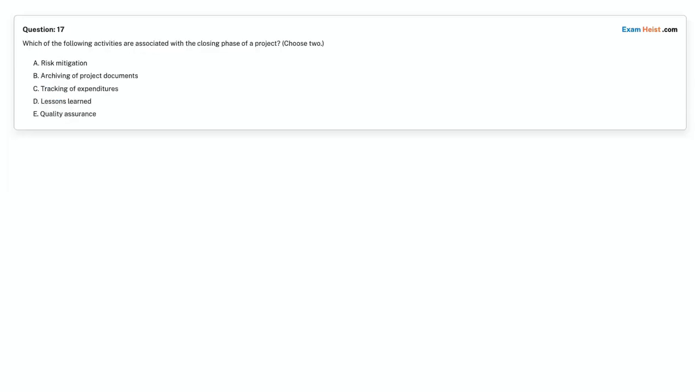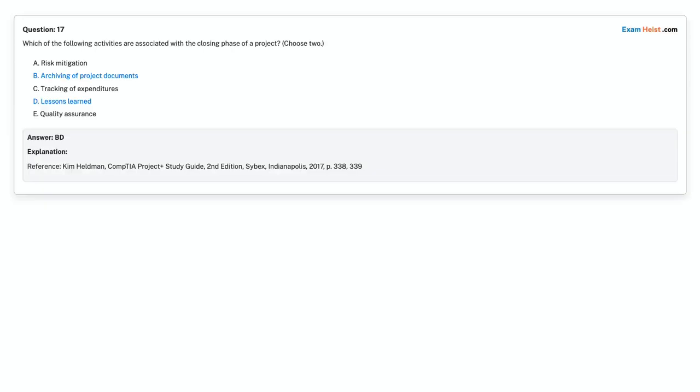Frequency. Question 17. Which of the following activities are associated with the closing phase of a project? Choose 2. Option A. Risk mitigation. Option B. Archiving of project documents. Option C. Tracking of expenditures. Option D. Lessons learned. Option E. Quality assurance. Choose the correct answer. Correct answer is Option B. Archiving of project documents. Option D.